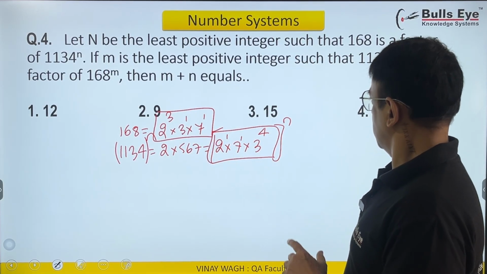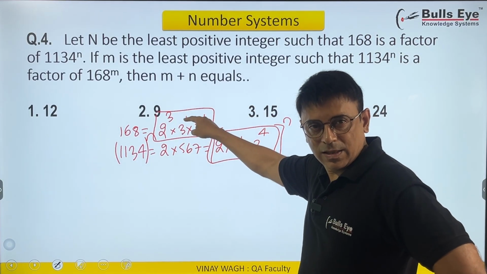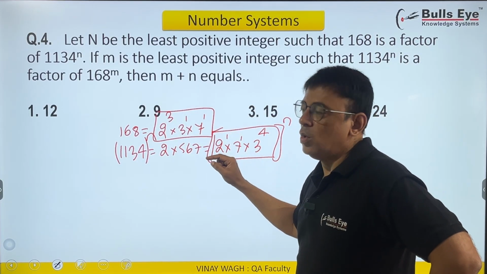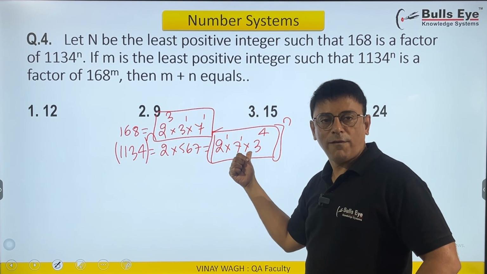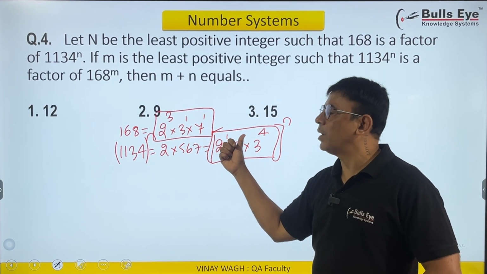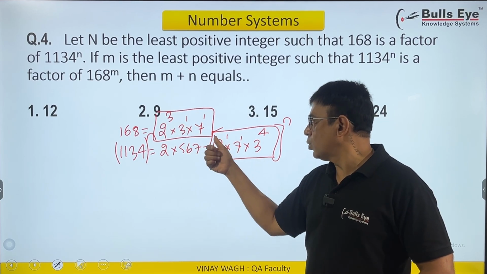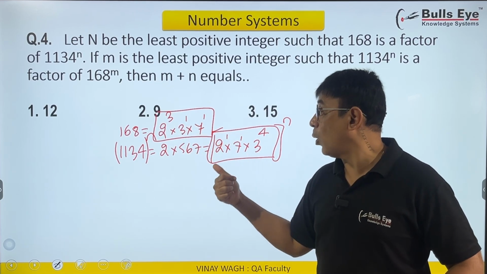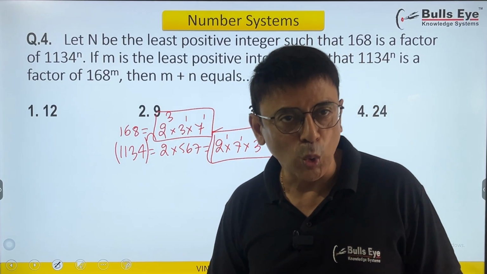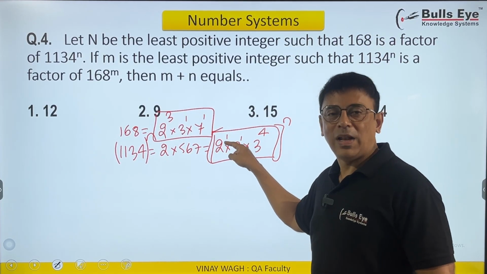So the question is the least possible value of this value n. 168 becomes a factor of this. So for this to be a factor of this, all the exponents here should be respectively smaller than the same base here. So 2 raised to 3 and this is 2 raised to 1. How can 8 be a factor of 2? So for that n has to be 3. 3 into 1 will act as 3.